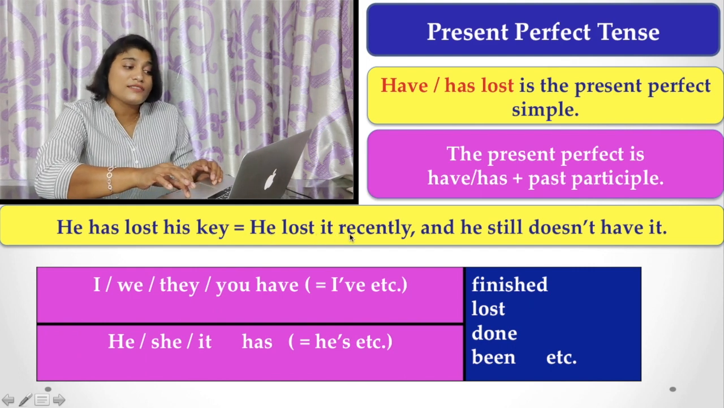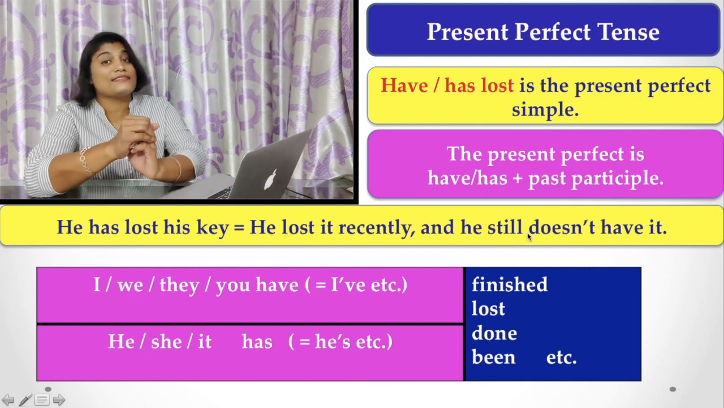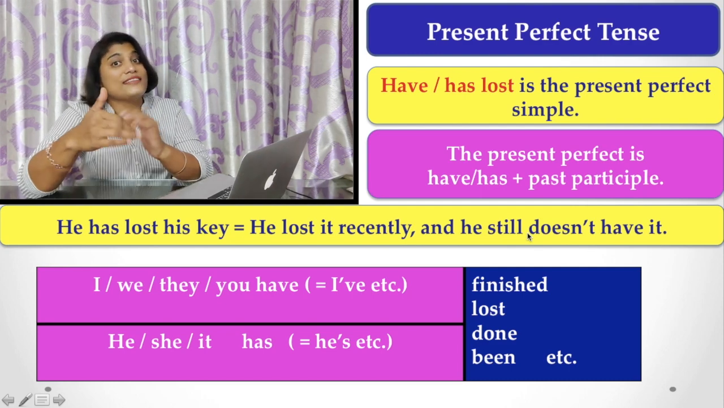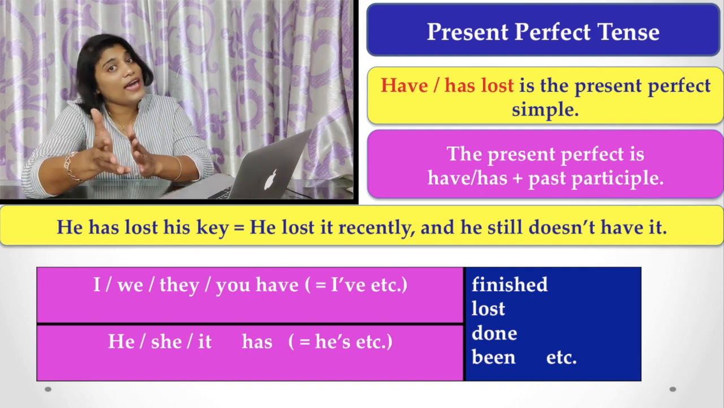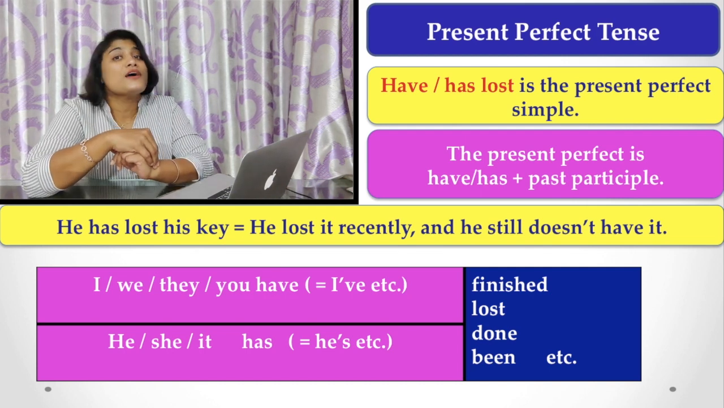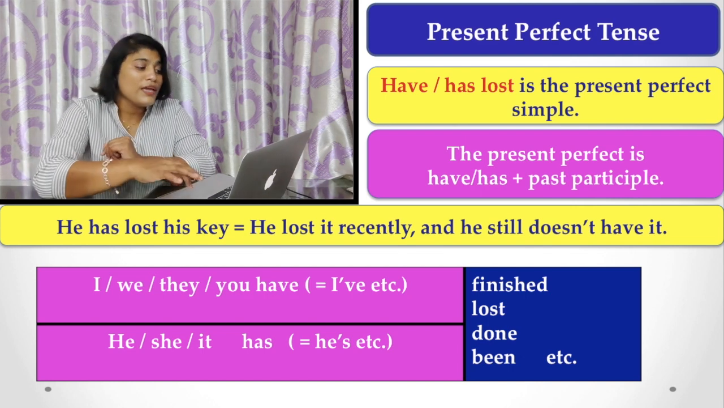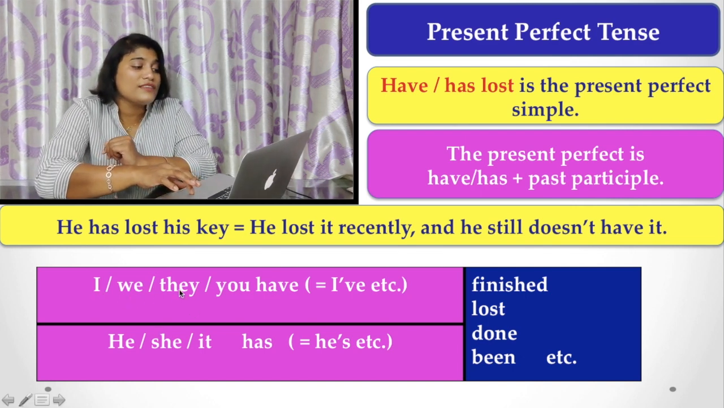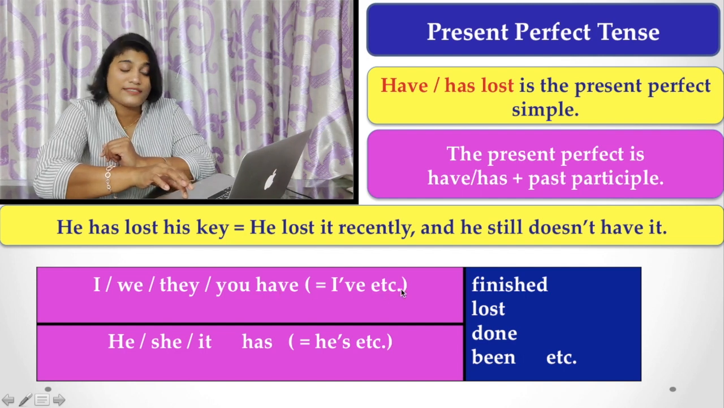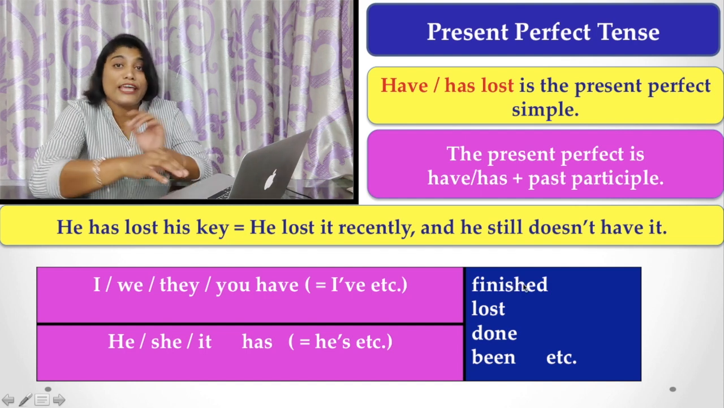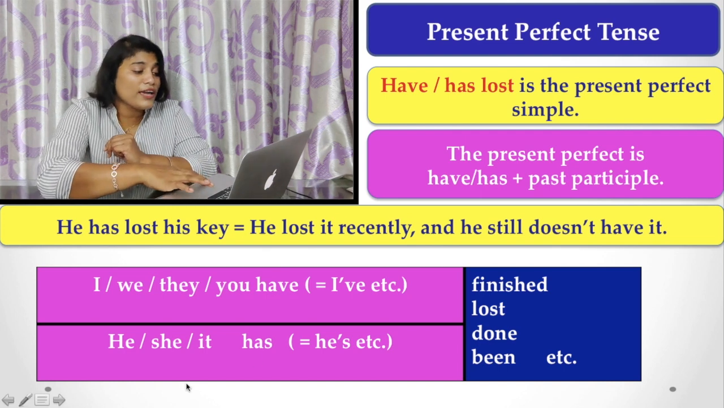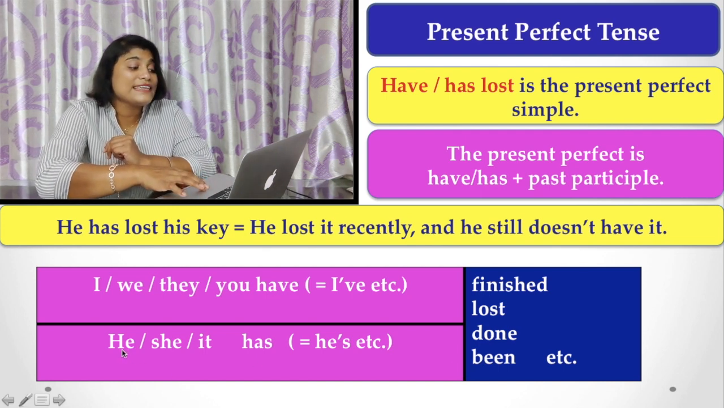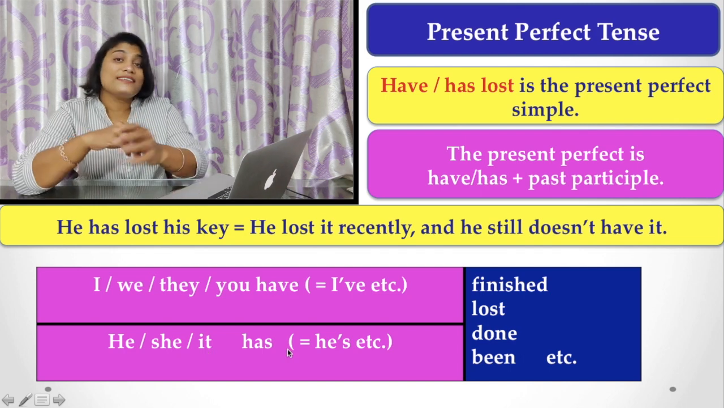He has lost it recently. He still doesn't have it. When we are talking about something that he has lost and still doesn't have, we have to use have or has with the third form or the past participle form of the verb. Here you find I, we, they, you have, that is I have, etc., and the third form or the past participle form, that is finished, lost, done, gone, been, etc. But when it is a singular subject, that is he, she, it, it is has.